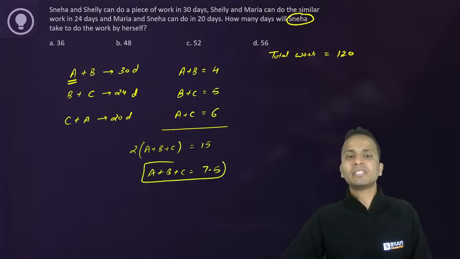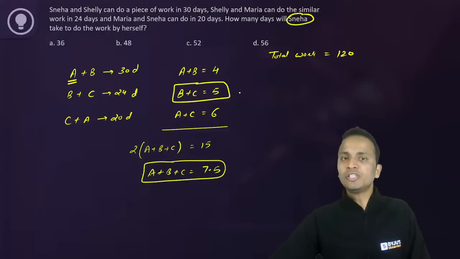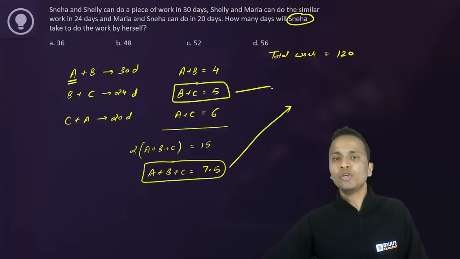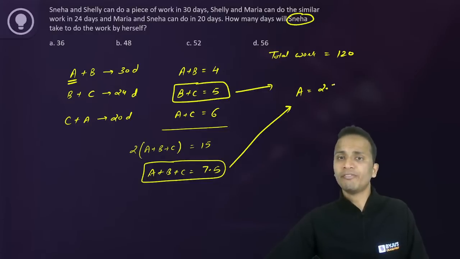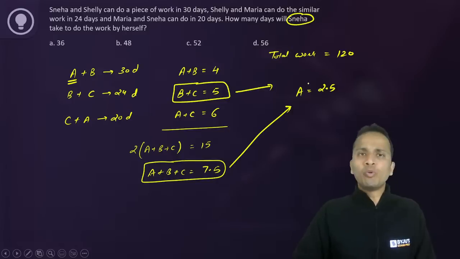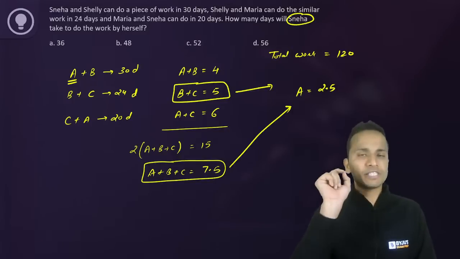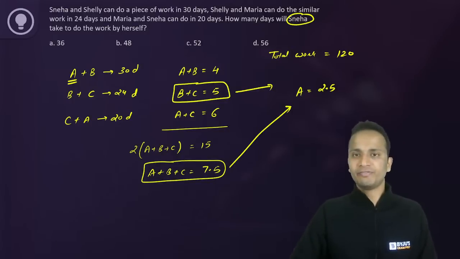So A plus B plus C is 7.5 and B plus C is 5. Using these two equations, I can say that the value of A will be 2.5. So the value of A is 2.5. That means one day work of Sneha is 2.5, right?